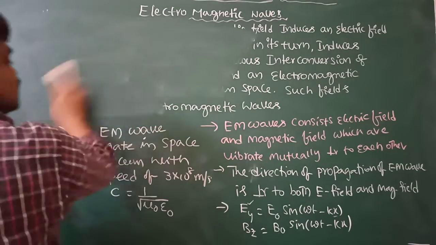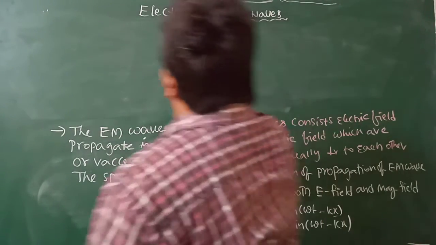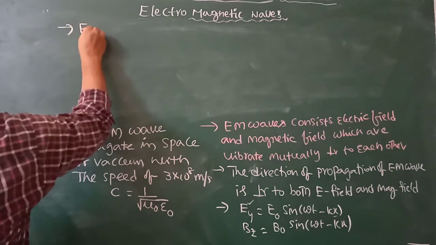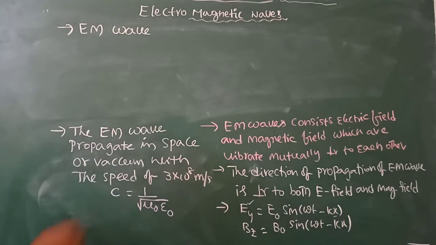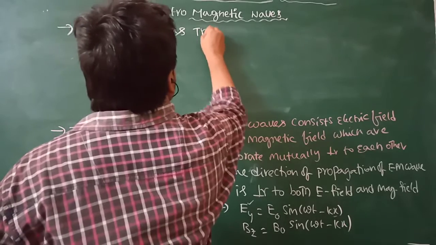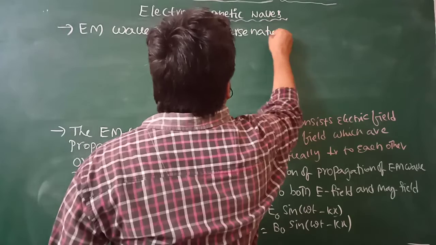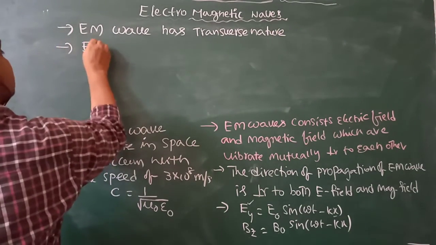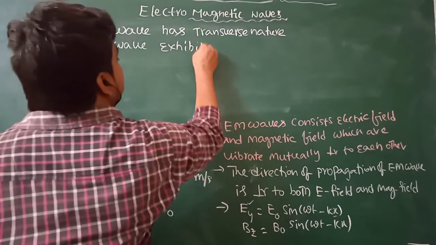So when it has a transverse nature, it exhibits the polarization property. We can write here: electromagnetic wave has transverse nature, so it exhibits polarization property.